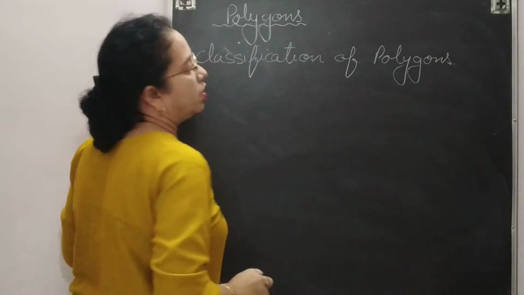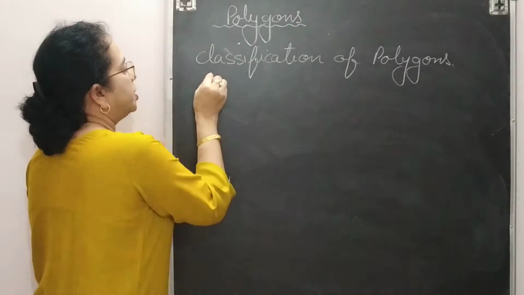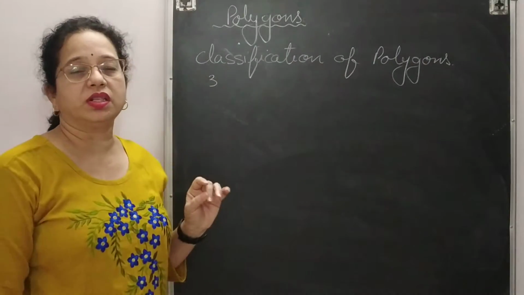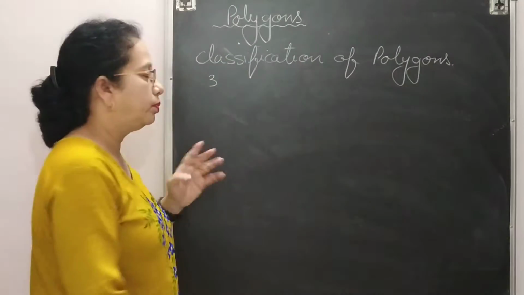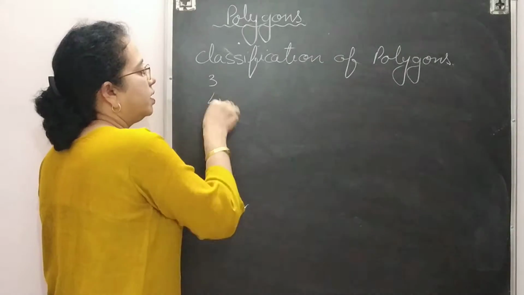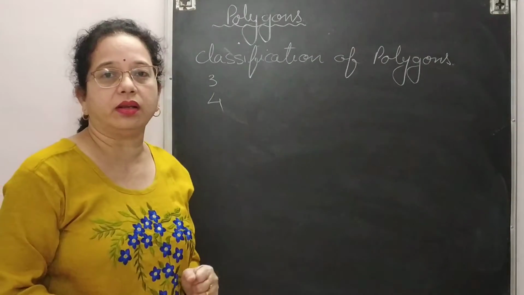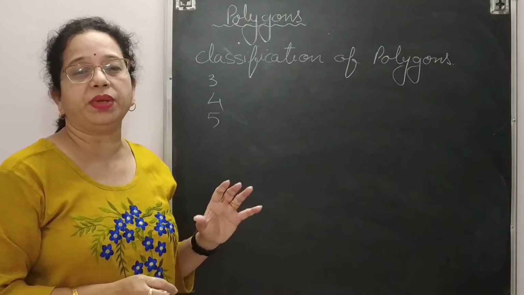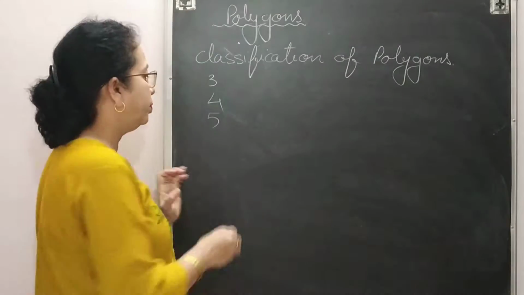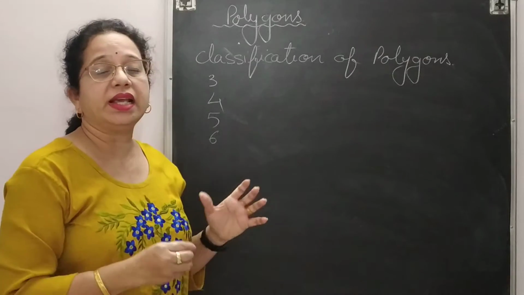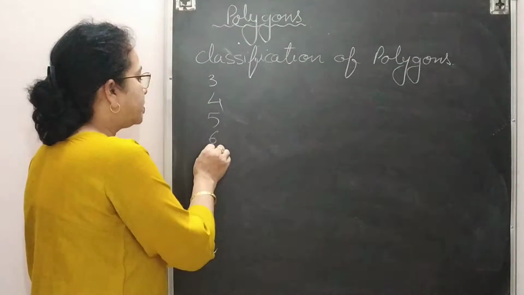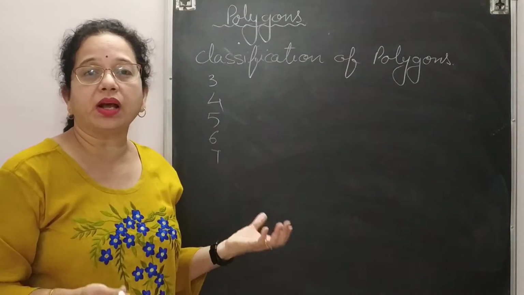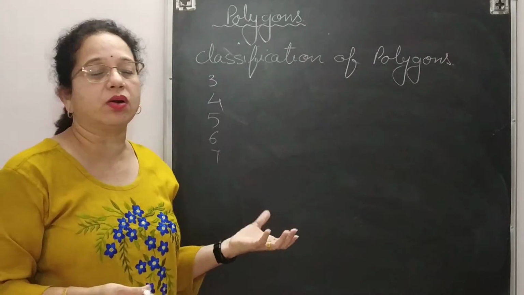It depends upon the number of sides. If 3 sides are there in a polygon, this is called a triangle. If 4 sides are there, this is called a quadrilateral. If 5 sides are there, pentagon, P-E-N-T-A, pentagon. 6 sides, hexagon. If 7 sides are there, heptagon, H-E-P-T-A, heptagon.